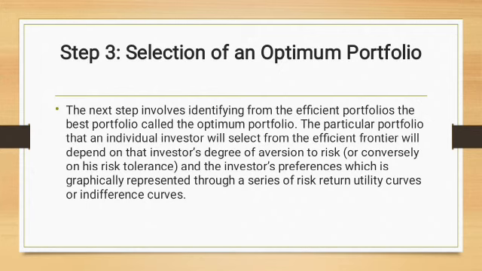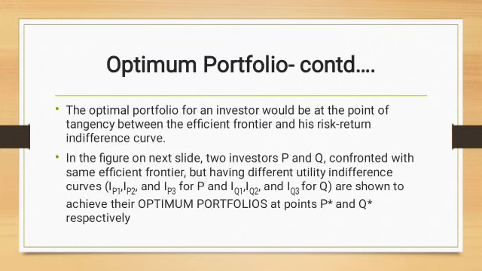The third step involves identifying from the efficient portfolios the best portfolio, called the optimum portfolio. The particular portfolio that the investor will select from the efficient frontier will depend upon the investor's degree of aversion to risk and the investor's preferences, which is graphically represented through a series of indifference curves. The optimum portfolio for the investor would be the point of tangency between the efficient frontier and his risk reward indifference curve.